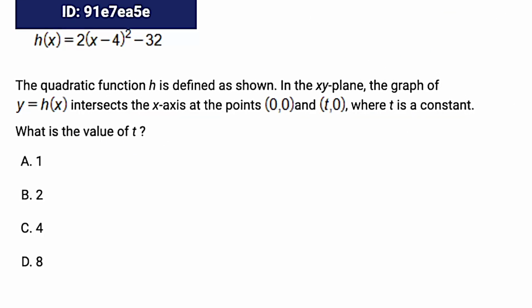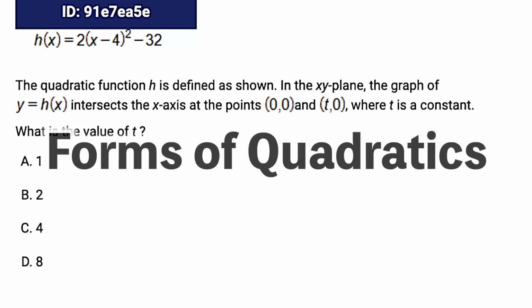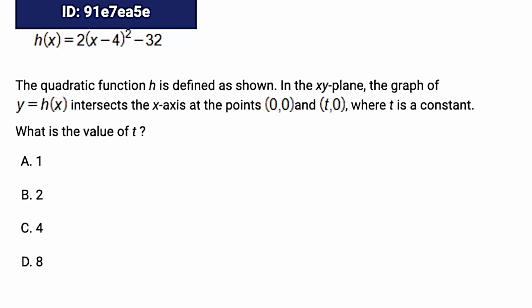And sticking with the theme of things you should be familiar with, you should be familiar with the forms of quadratics, because questions dealing with those forms are going to be showing up on your upcoming exam. And again, I'll show you 2 different ways. In general, if something can be graphed, you probably want to use Desmos to graph it unless you have some other shortcut in mind. For this one, it's asking us the value of t. We know that t is one of 2 x-intercepts, or I should say the x-coordinate of the 2 x-intercepts.